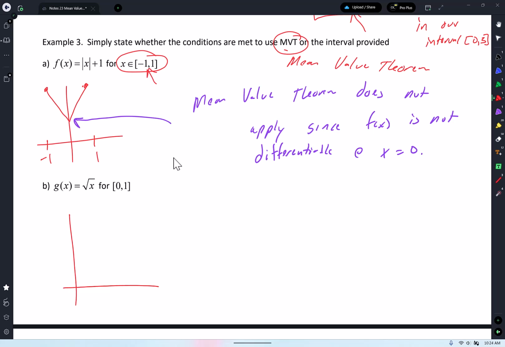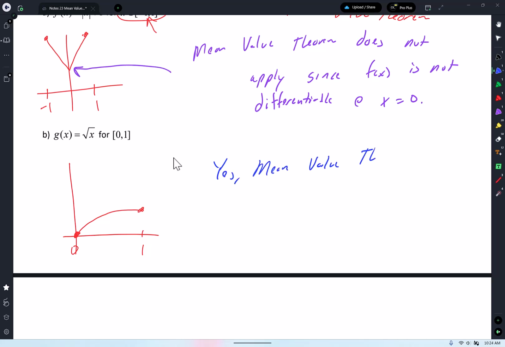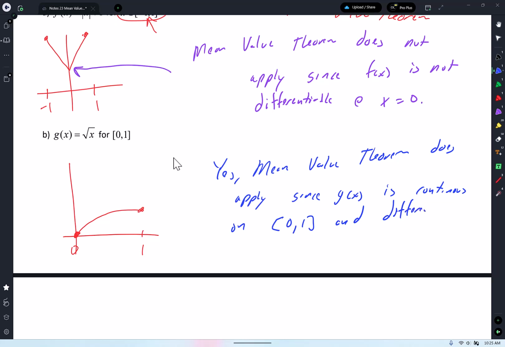All you're doing is stating whether it applies or not. Does mean value theorem apply to this one? What do you guys think? Yes. Mean value theorem does apply since g of x is continuous on bracket 0, 1 and differentiable on parentheses 0, 1.